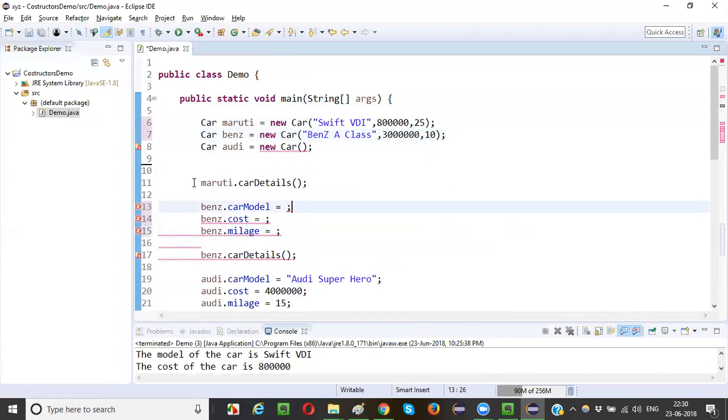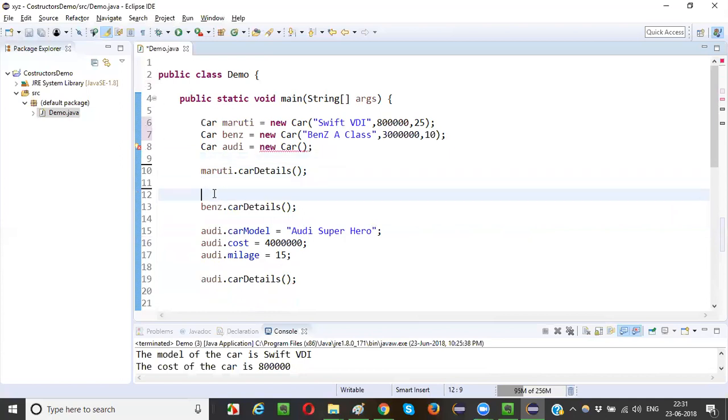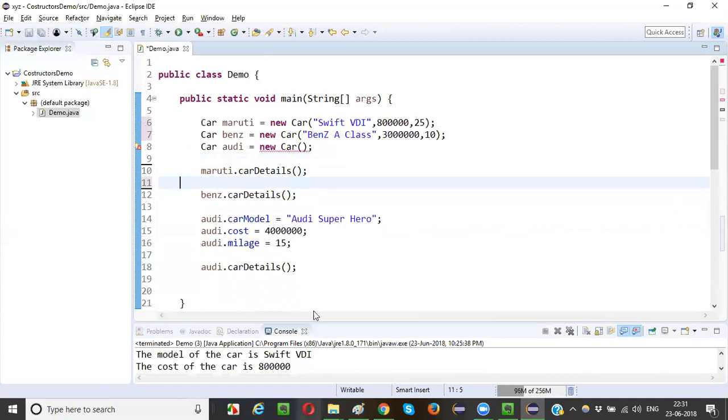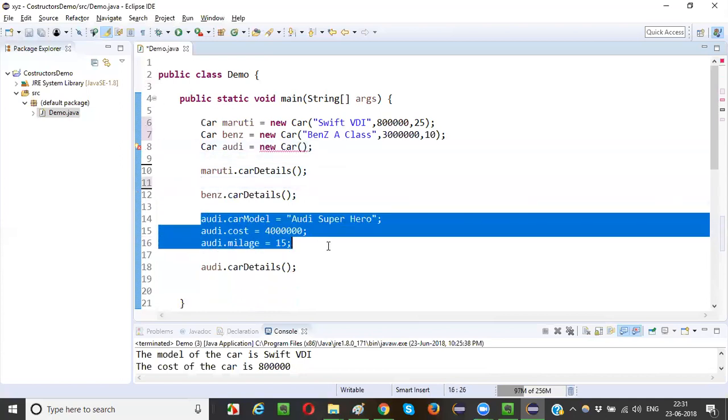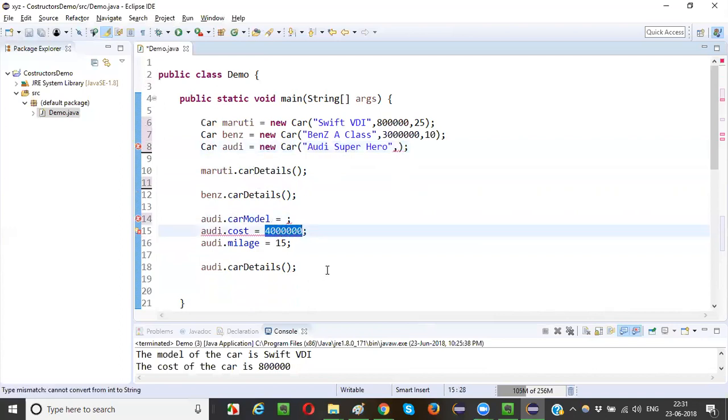Done. This part is done. This part is also done. Only the last one is left. These three statements will be reduced now. You need to copy the complete literal, guys, including the double quotes. This is a string literal. This is the integer literal.